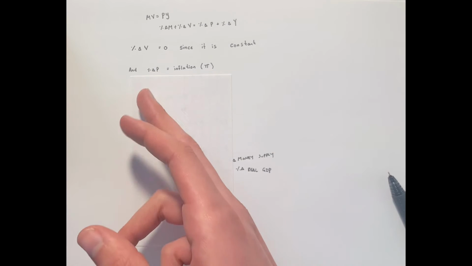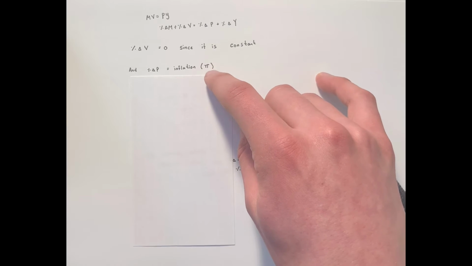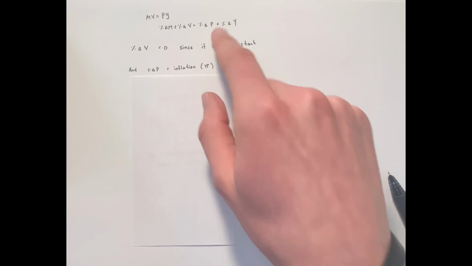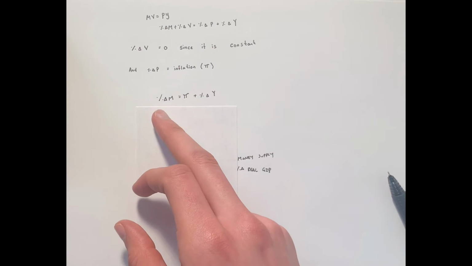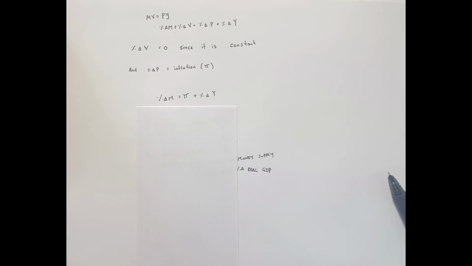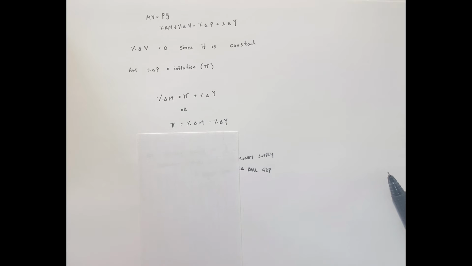And we can also assume that the percent change in price level is just equal to inflation, which we can represent as pi. So now we have that velocity change is equal to 0 and price change is equal to pi. We can put that into a new equation. The percent change of money supply equals the inflation plus the percent change in GDP. So now we're breaking it down. Or we can get the inflation, which is equal to the percent change in money supply minus the percent change in real GDP. And we derive here from the quantity theory of money that inflation occurs when the percent change of money supply is larger than the percent change in real GDP.